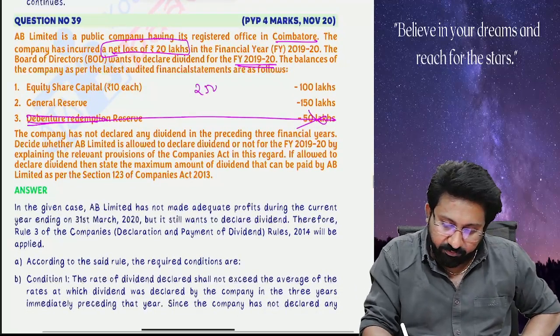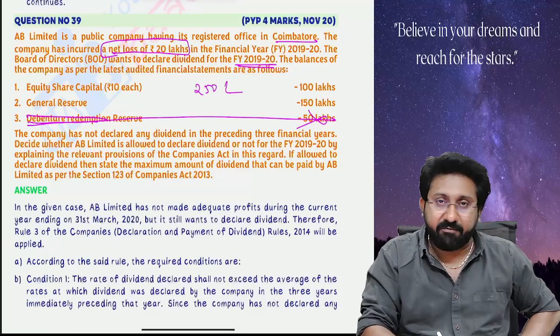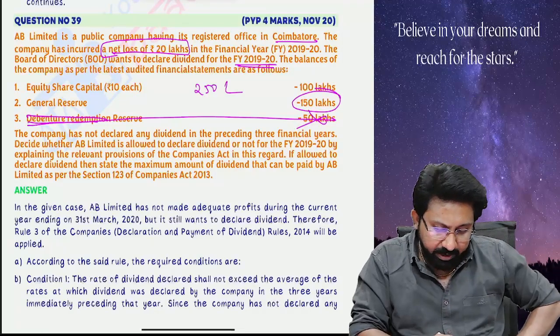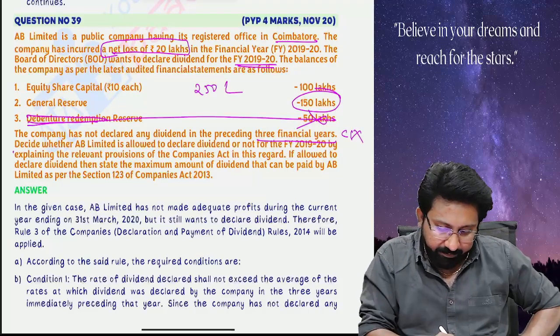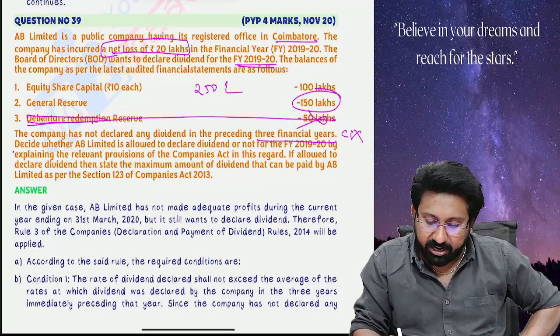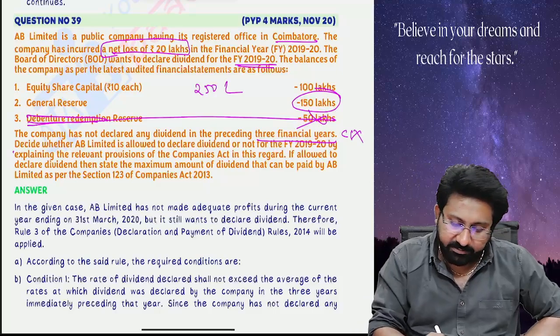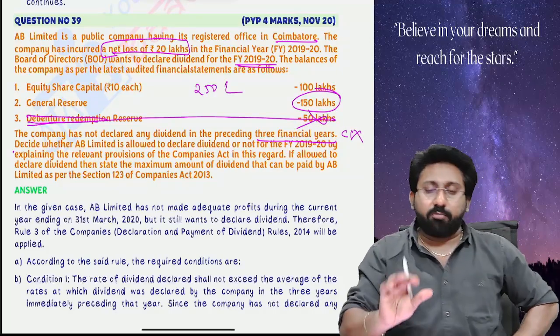So the total of paid up share capital and free reserves is 250 lakhs. Free reserves is 150 lakh. The company has not declared any dividend in the preceding 3 years, so condition 1 does not apply. Decide whether AB Limited is allowed to declare dividend or not for the financial year 1920 by explaining the relevant provisions. Okay, how much can it pay?